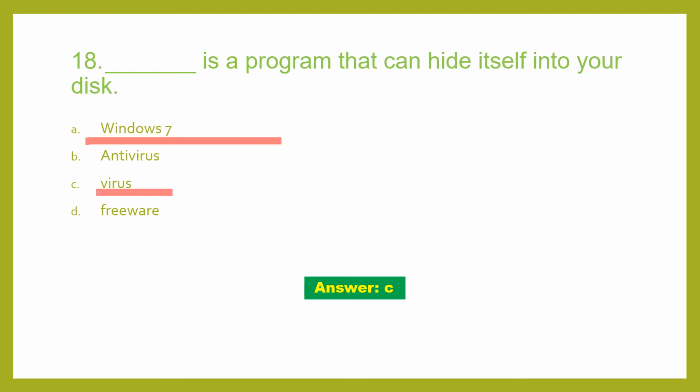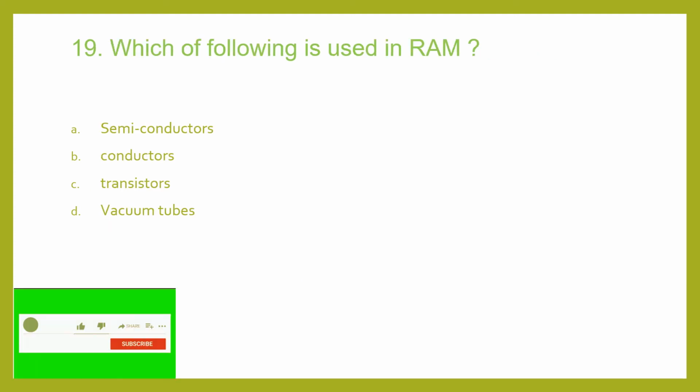Windows 7 is an operating system. Antivirus is a software. And freeware is the software which you can use freely by downloading it from the internet source. Okay. Now coming to the 19th one.